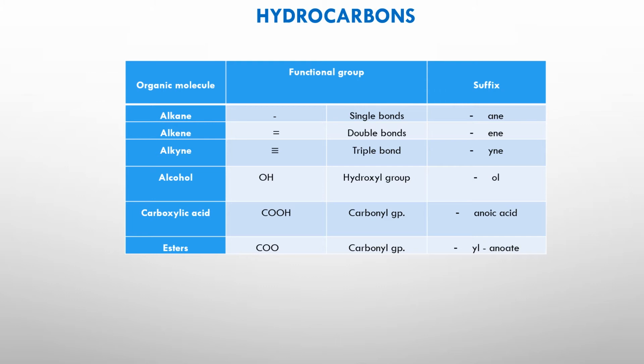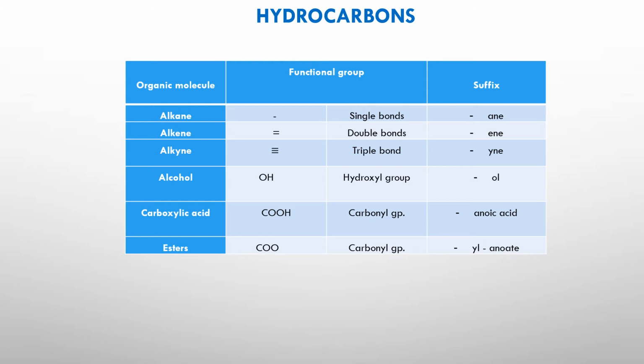Then we look at carboxylic acid. The mention of the word acid should tell you that this is a proton donor. An acid is anything that donates a proton. So the functional group of an acid is COOH, which means it has a carbonyl group. And the name is going to end with -anoic acid.